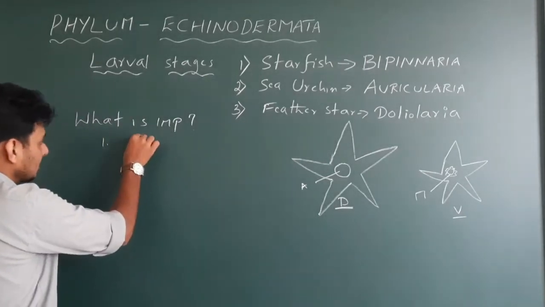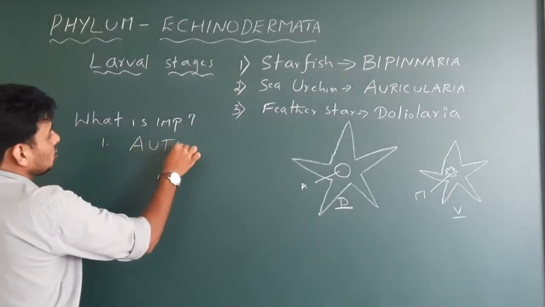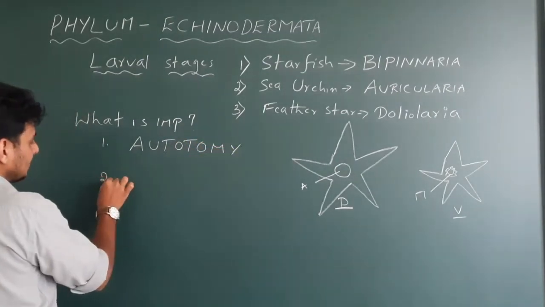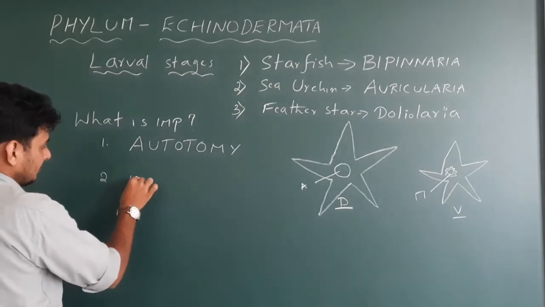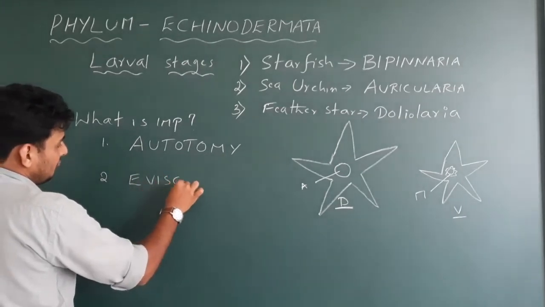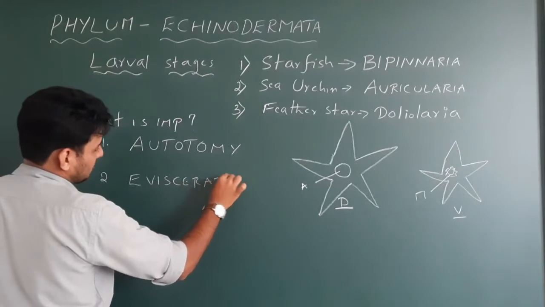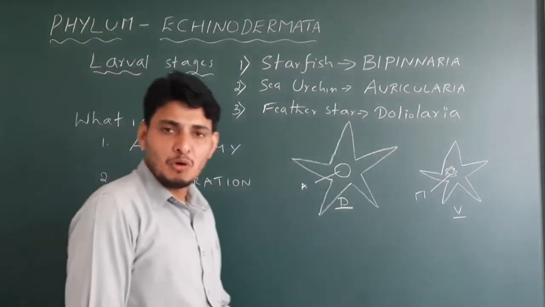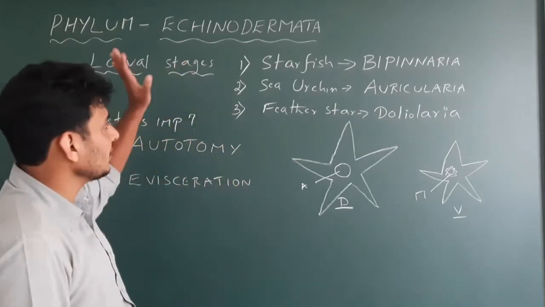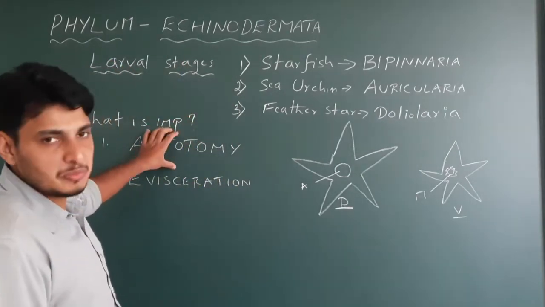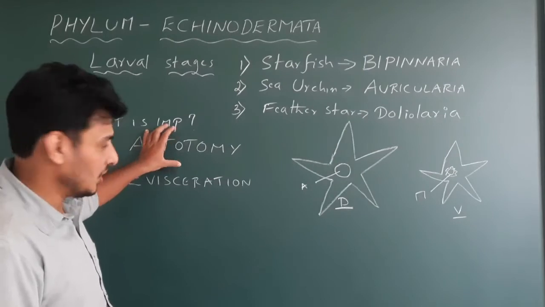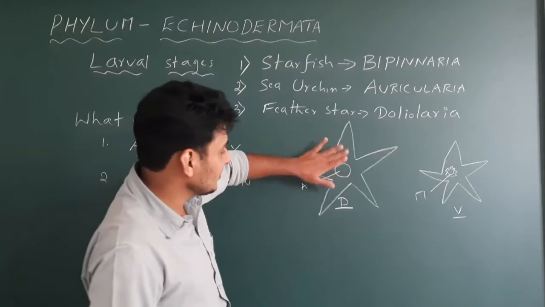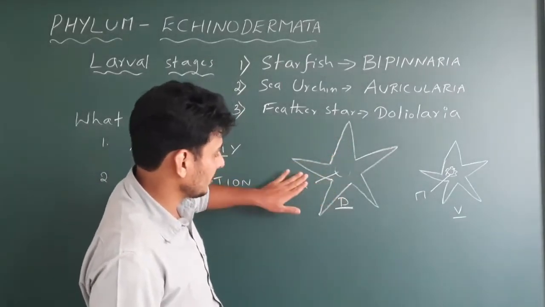Now, what is important in these Echinodermata? We just write a term called autotomy. One. The second term you need to remember, that is evisceration. See the terms. Autotomy and evisceration are very important characteristics of the phylum Echinodermata, and it's very special. It may astonish you. Okay, so what is this autotomy? Autotomy is nothing but, see, we just take this starfish. Now I'll just erase this one.